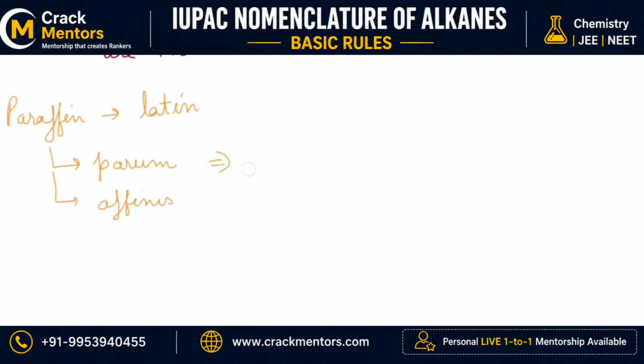Param means little and affinus means reactivity. So what does it mean? It means little reactivity.